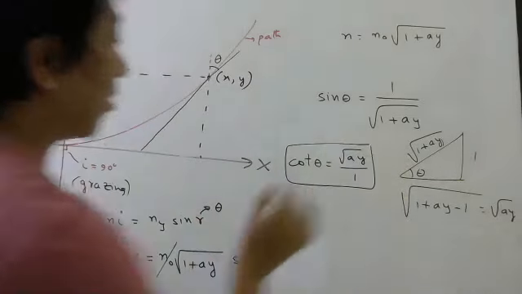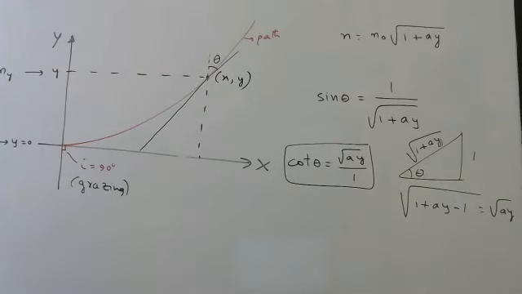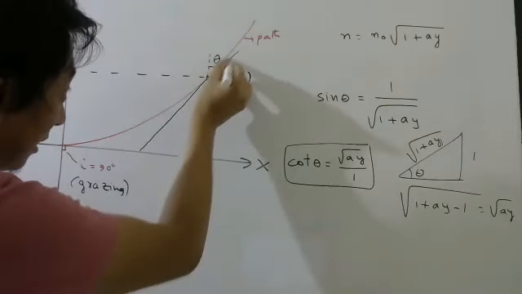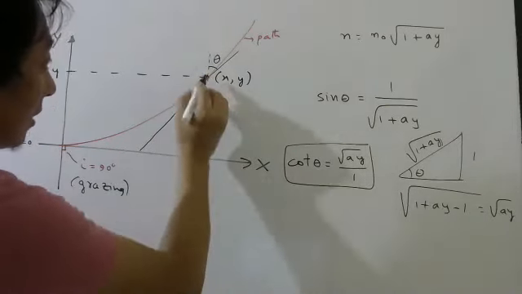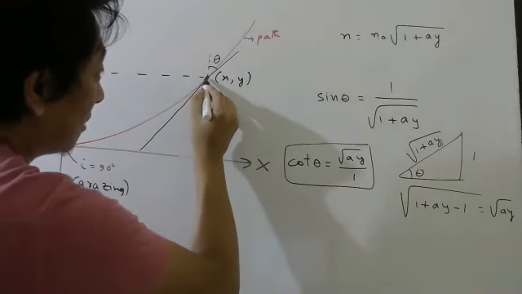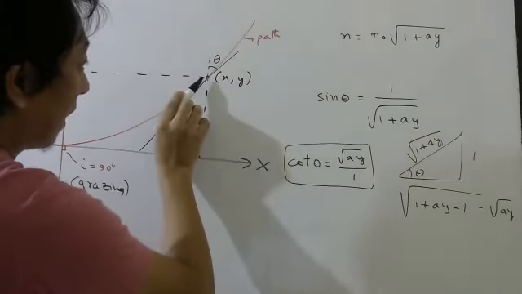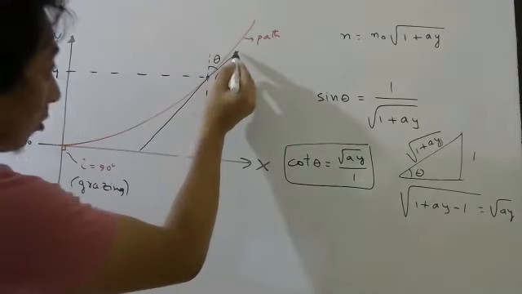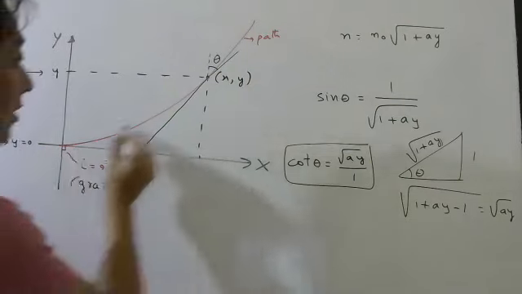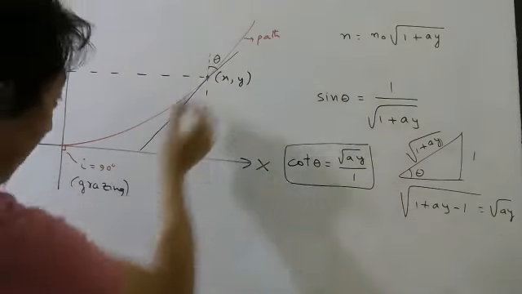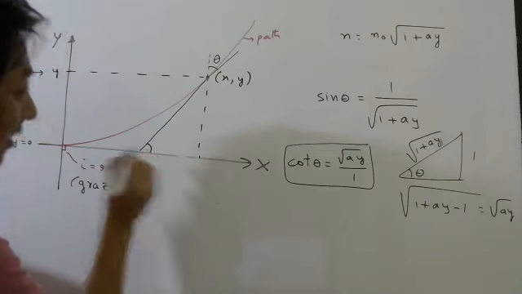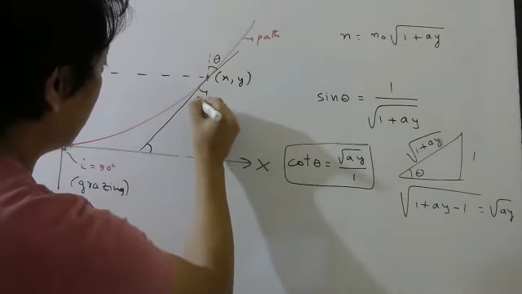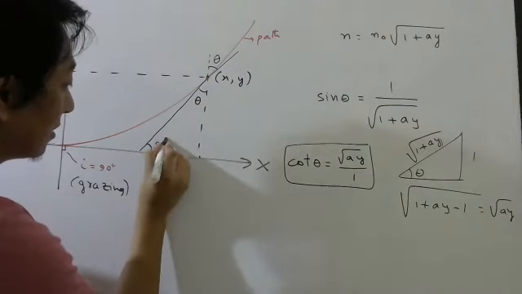Now why do I bring cot theta? That is because once you have found cot theta, at this point, this line that I made was actually the direction in which the light is trying to go. So this is the angle of refraction, but it also is the tangent to this path. If I can find this angle, which is easy because this is theta, so vertically opposite this is theta, this is 90 minus theta.